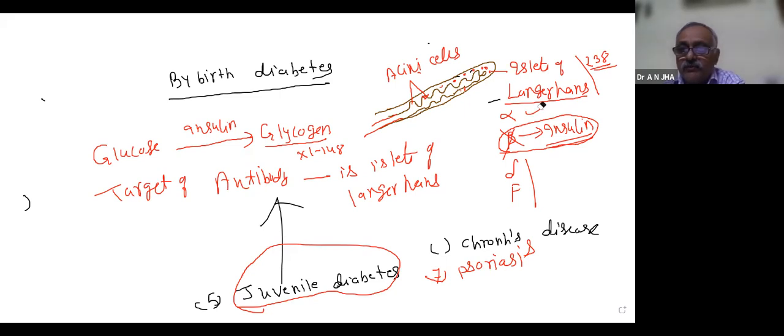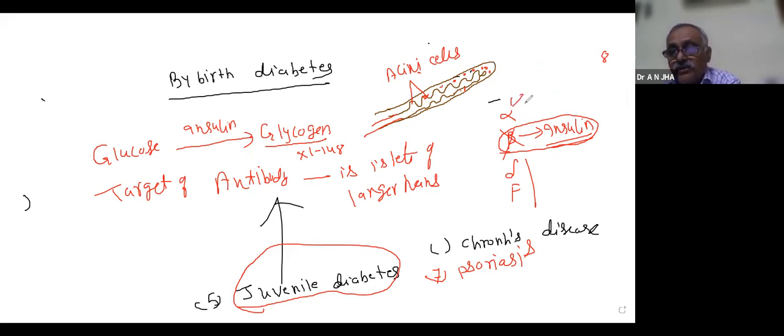Actually, the alpha cells produce glucagon. The delta cell produces somatostatin, or it produces P protein.